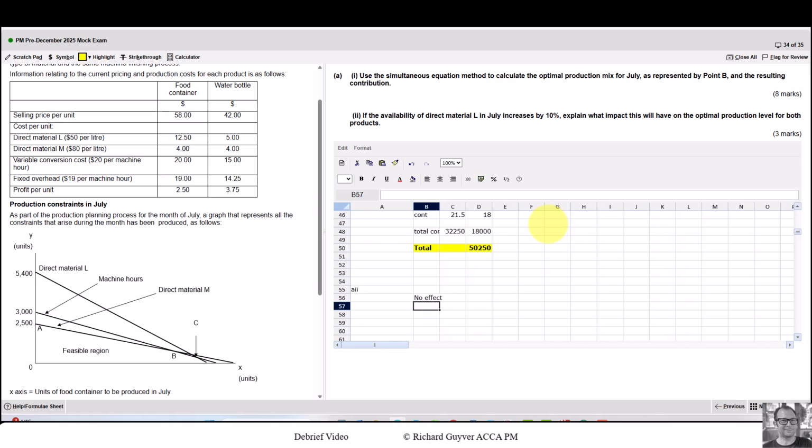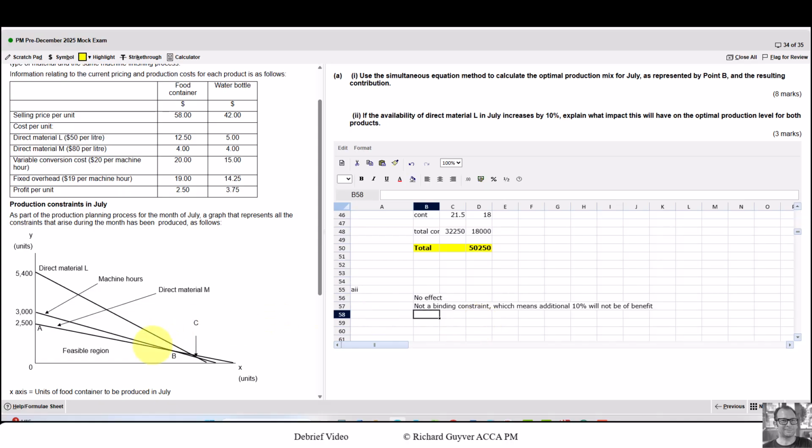But then we need to say why. And the reason is because it's not a binding constraint. What does that mean? Which means additional 10% will not be of benefit. So I've definitely got 1 mark there. I may have got the second mark. It's a bit hard to know. Definitely haven't got 3 marks. So what could we do to get a third mark or another mark definitely?